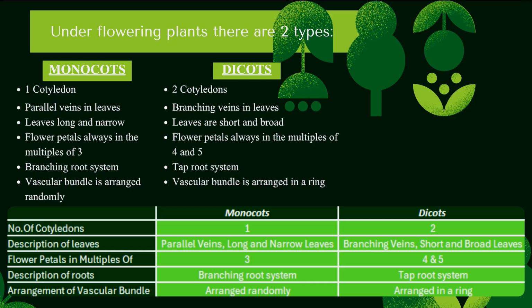The vascular bundle of monocots is arranged randomly, and in dicots, it is arranged in a ring. I've put a table down there. You can take a screenshot or read through it. It basically says everything that we talked about in this section.